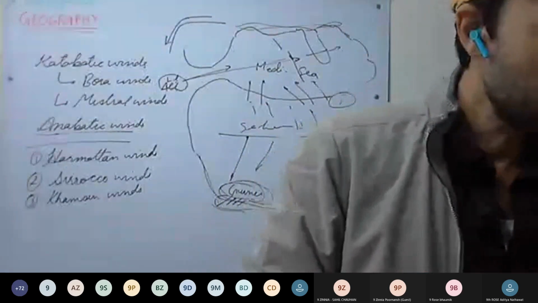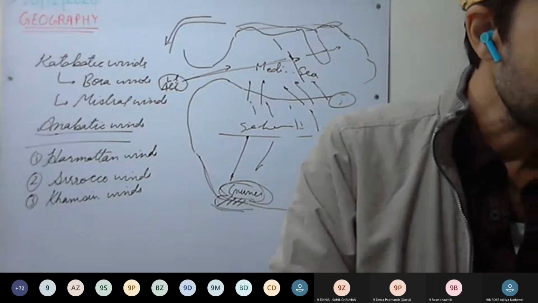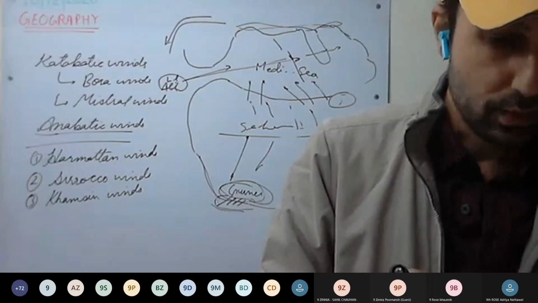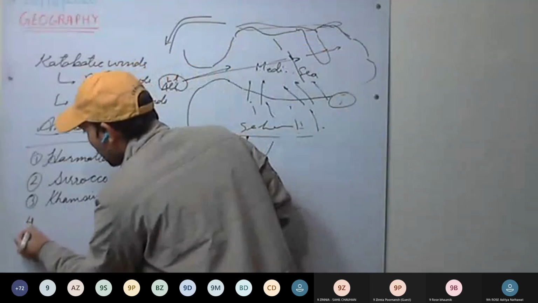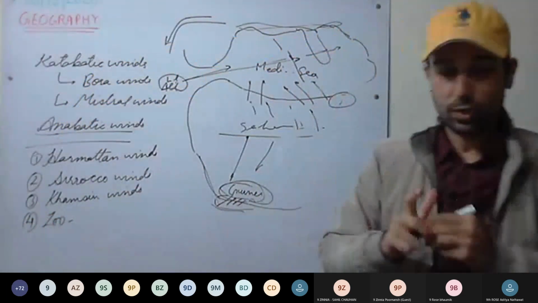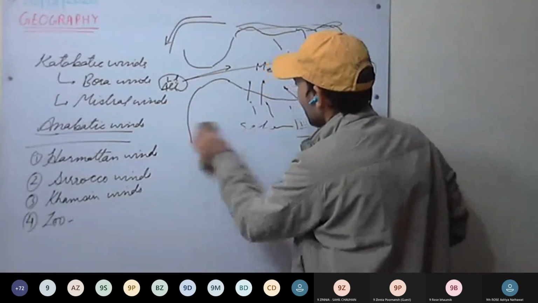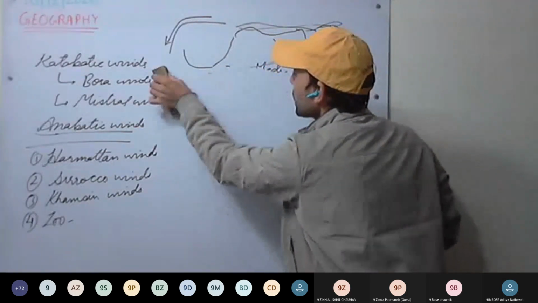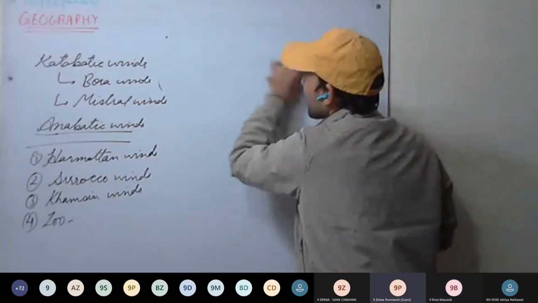Okay, after Sirocco, which winds have we studied? We haven't studied, I think, then. Okay, Loo we will study then. After Khamsin, we will study Loo winds. Loo, you all are familiar with. They mainly occur where? During winter or summer? Summer, sir, summer.